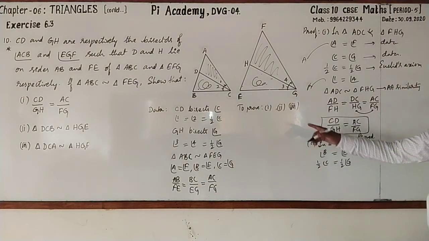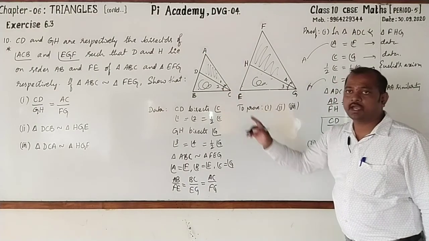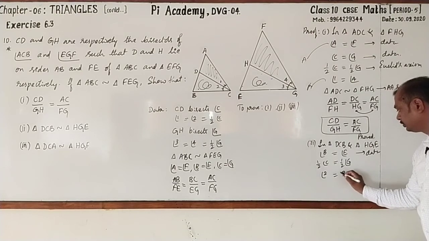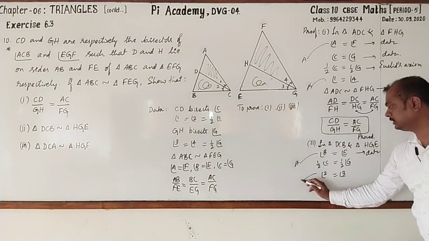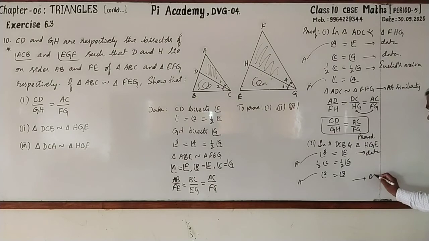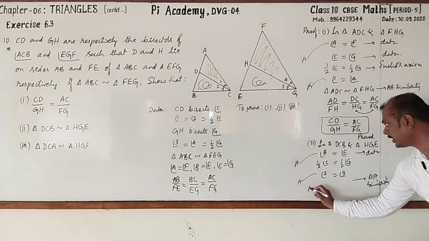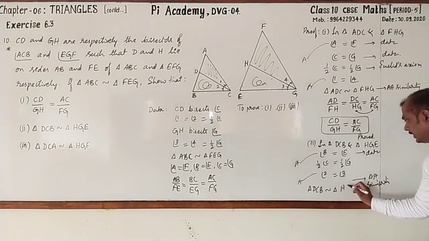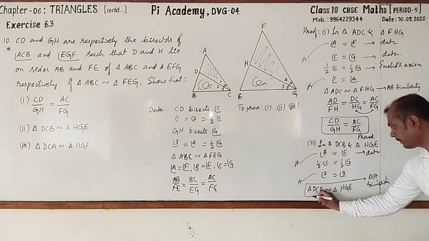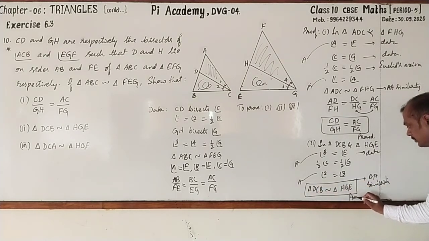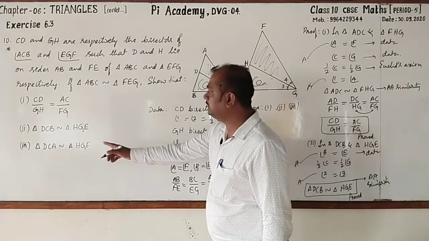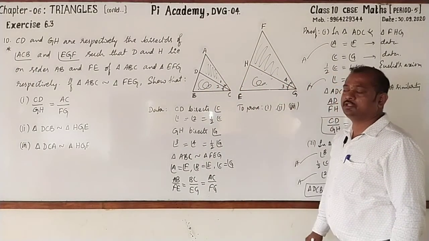Then half of C is angle 2. Half of G is angle 3. 2 equal to 3. This is angle is angle. By which one? AA similarity. Triangle DCB is similar to triangle HGE. Hence it is proved. Next, one more statement is there. DCA and HGF.